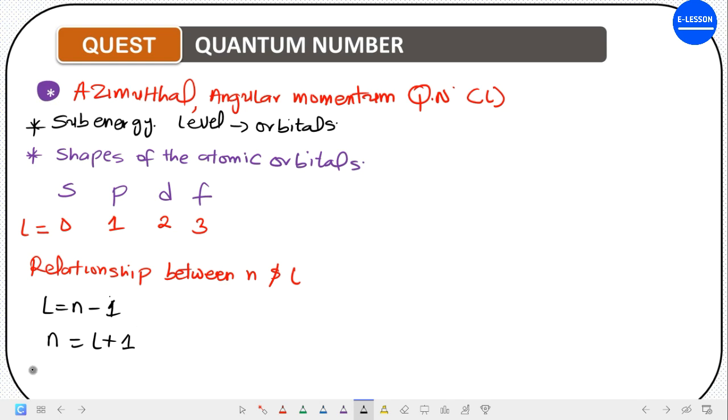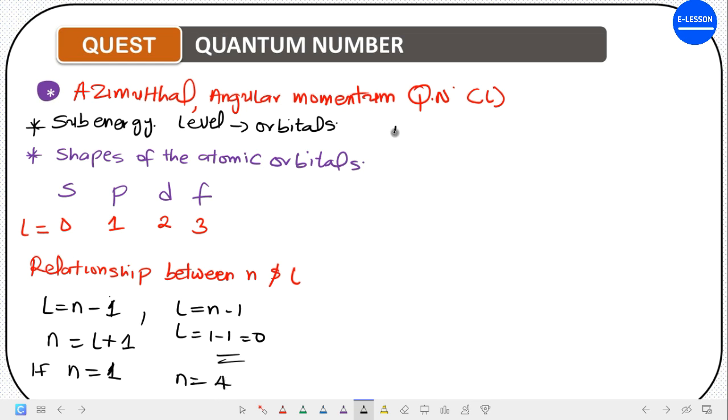So you may be asked, if n value is equal to 1, what are the values for l? You come here and say l will be equal to n minus 1, and l is equal to 1 minus 1, which is 0. Is that understood?